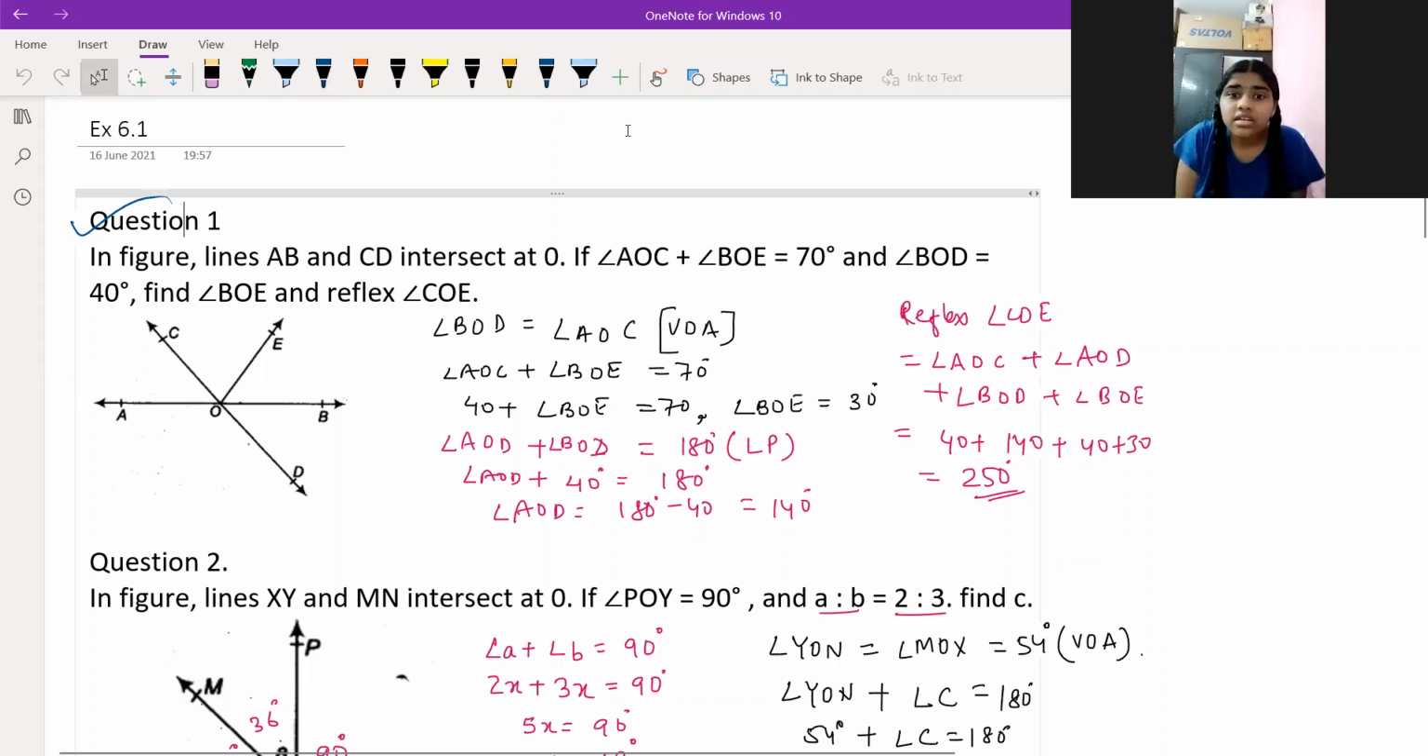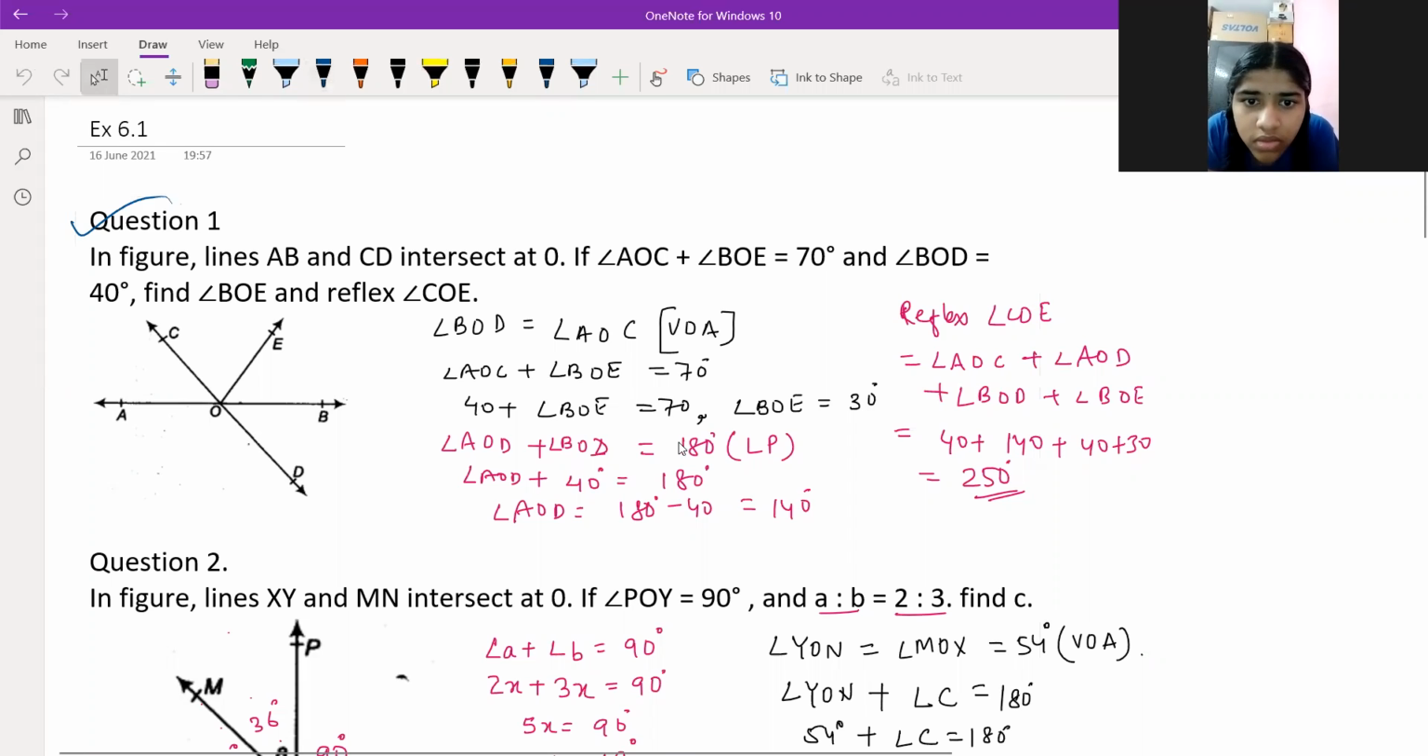In the figure, find BOE, this angle, and you have to find COE, the reflex angle COE, which completes this angle. Understood? Yes, sir.